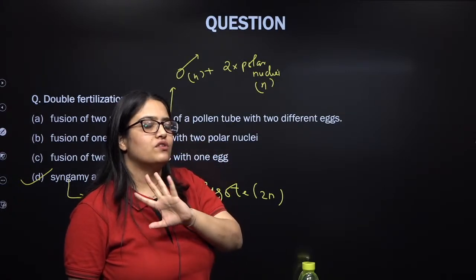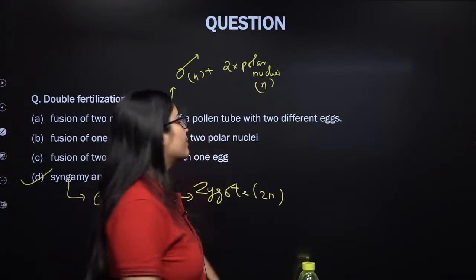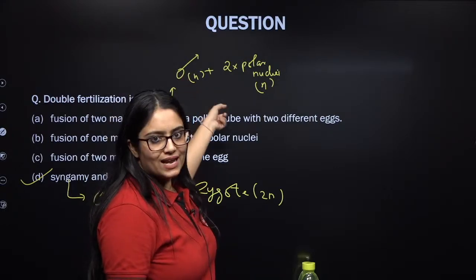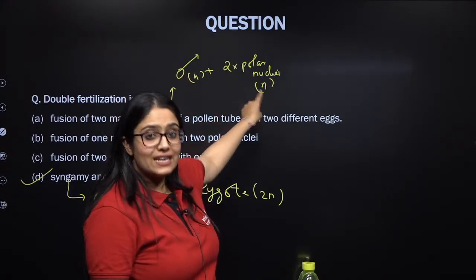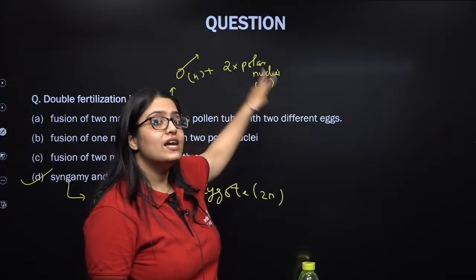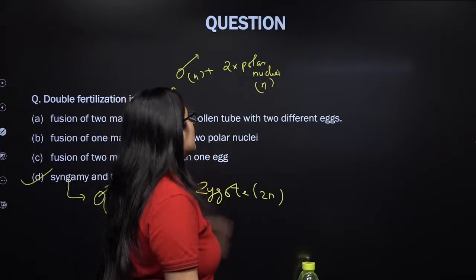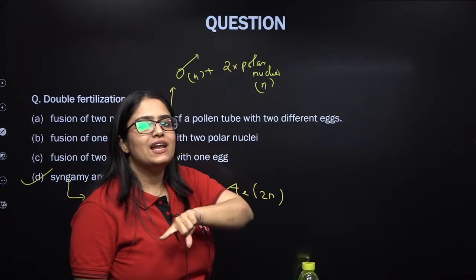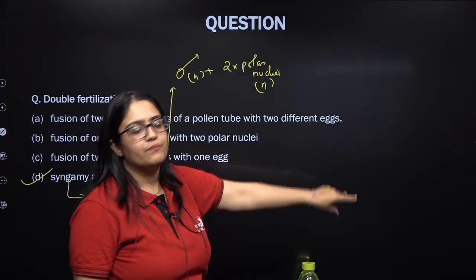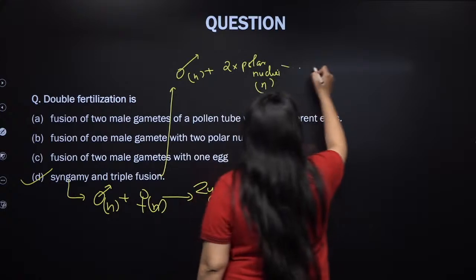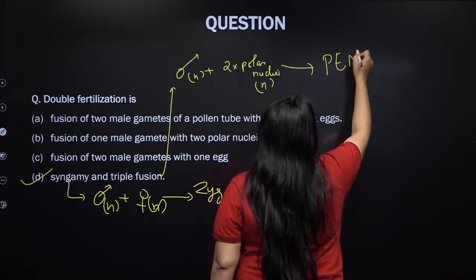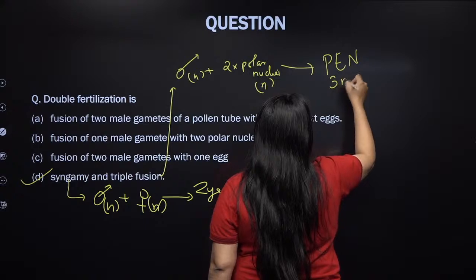This is also one very important conceptual question that you need to understand. During triple fusion, there is one cell which is the male gamete and another cell which is the central cell, which has two haploid nuclei. So this is fusion taking place between three nuclei, one of the male gamete and two of the central cell, right? Hence it leads to the production of a triploid structure known as PEN, primary endosperm nucleus, which is triploid.